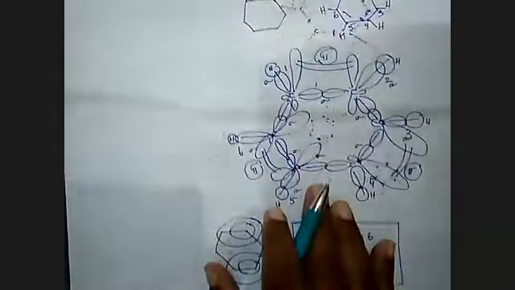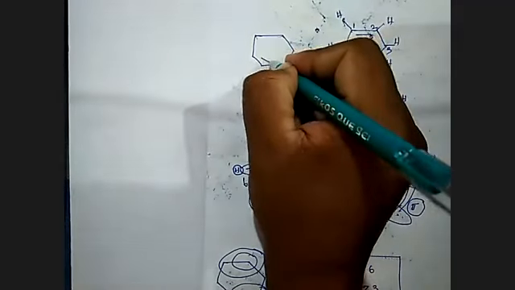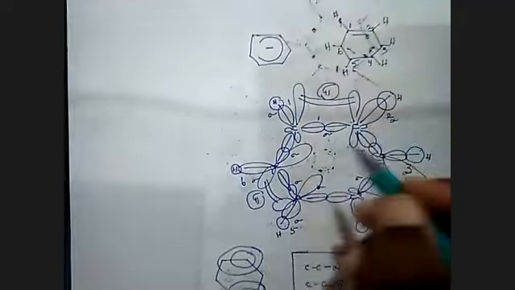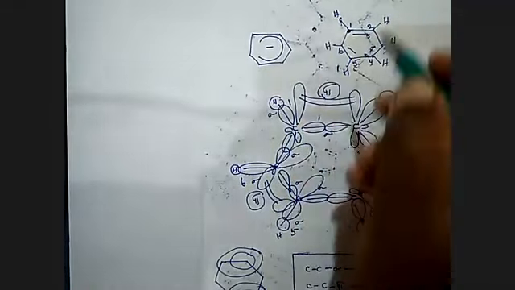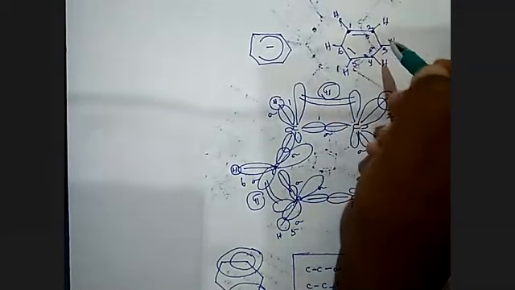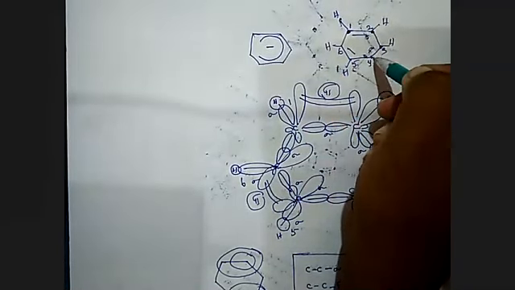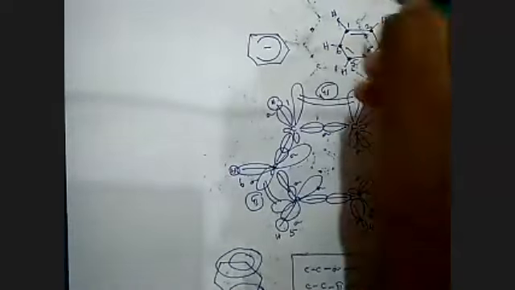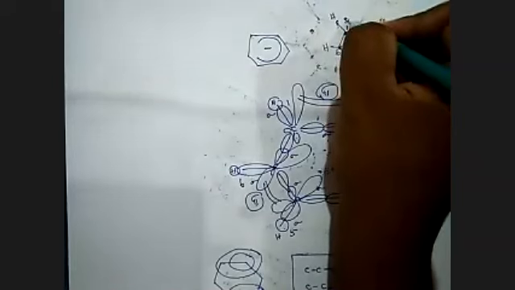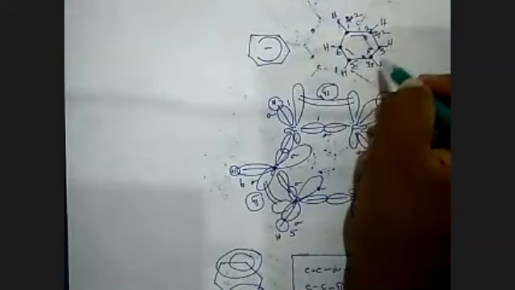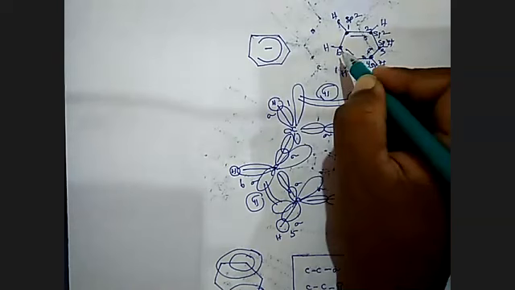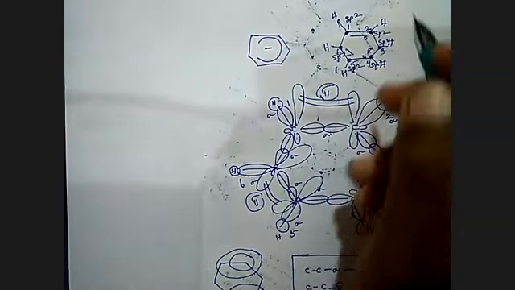The double bonds are identified within the ring system: first carbon, double bond, second carbon, double bond, third, fourth, fifth, sixth. Now I would like to write the structure: first carbon sp2 hybridization, second carbon sp2, third carbon sp2, fourth carbon sp2, fifth carbon sp2, sixth carbon sp2.